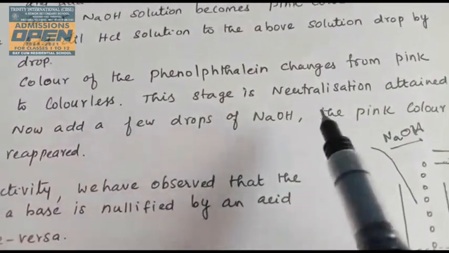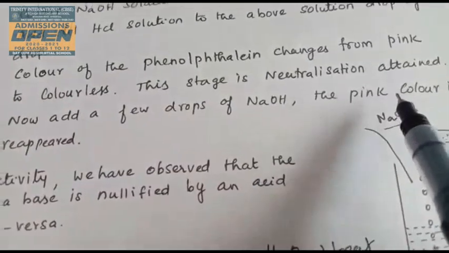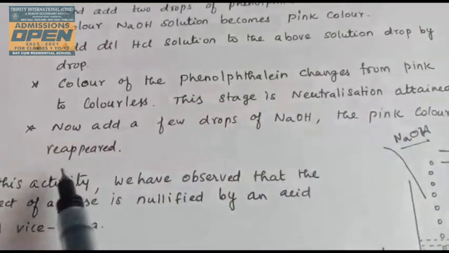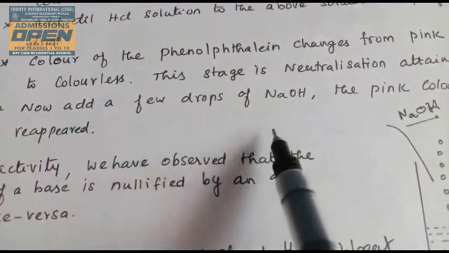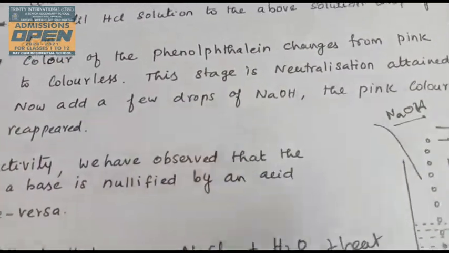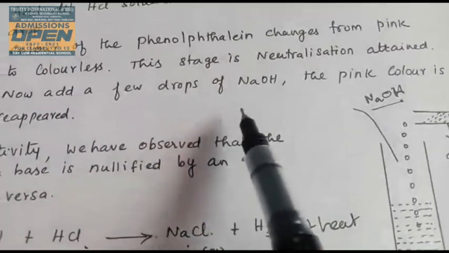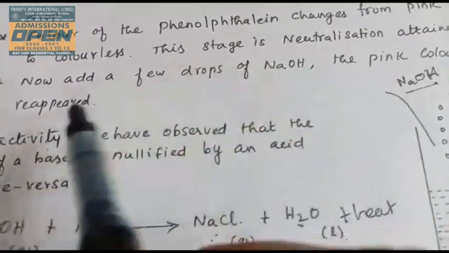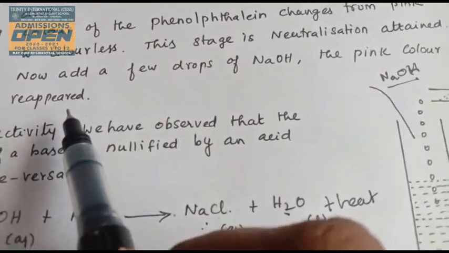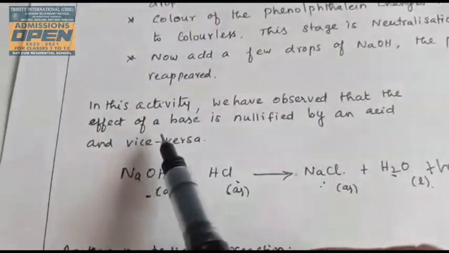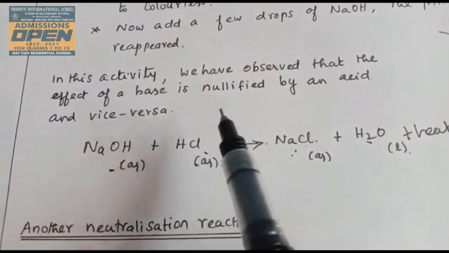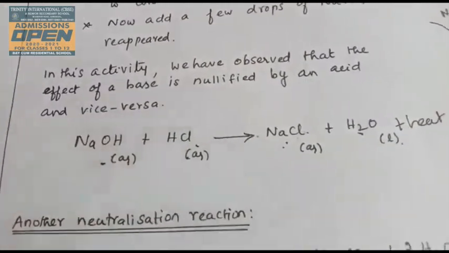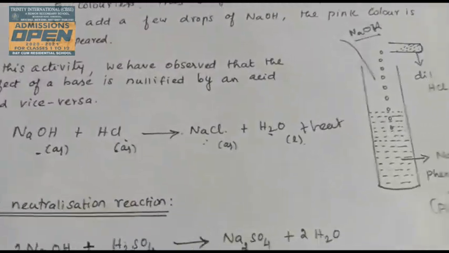This stage is neutralization attained. Now after neutralization, add a few drops of sodium hydroxide base to this neutral solution, and the pink color reappears. So in this activity we have observed that the effect of a base is nullified, that is neutralized, by an acid and vice versa.